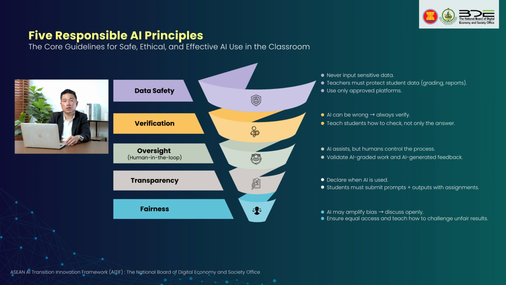The next one is transparency. If the student or the teacher uses AI within the learning process or in the classroom, they need to declare that they use it. For example, if you are the teacher, you need to tell the students, okay, you can use AI to help write the outline or review the homework, but the final judge, the final touch, is going to be the teacher. You need to declare and be transparent that you use AI to help you teach in the classroom. On the other hand, the student as well.